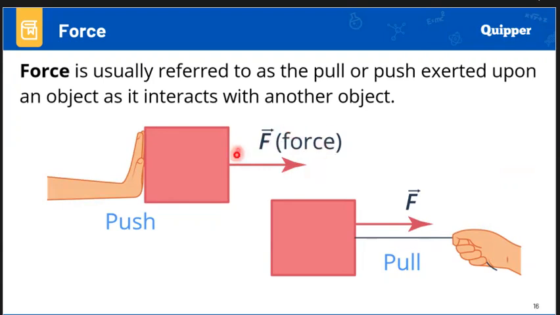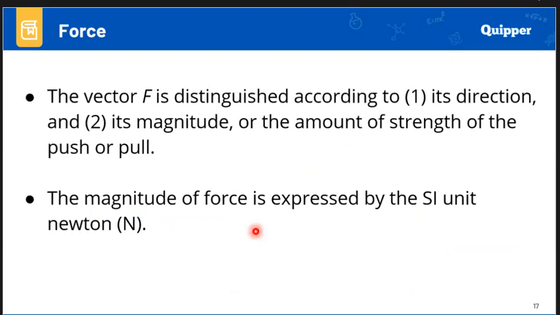So force is a vector quantity. When we talk about a vector quantity, it means it has a magnitude and direction. Magnitude will tell us the number and the unit, and then it has a direction, which is moving forward, backwards, to the left, or to the right. So this vector F is distinguished according to its direction and its magnitude, or the amount of strength of the push or the pull.